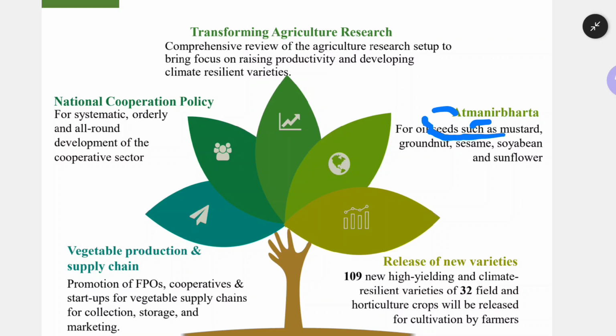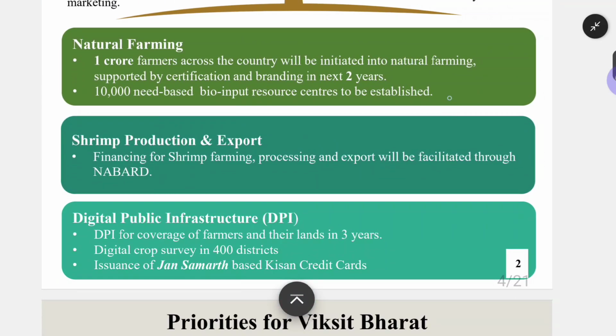Atmanirbharta for oil seeds, because we are generally net importers of oil seeds. We export fewer oil seeds, but we import more. That is the reason oil seeds are given importance here, such as mustard, groundnut, sesame, soybean and sunflower. A national cooperation policy for systematic, orderly and all-round development of the cooperative sector will be envisaged.